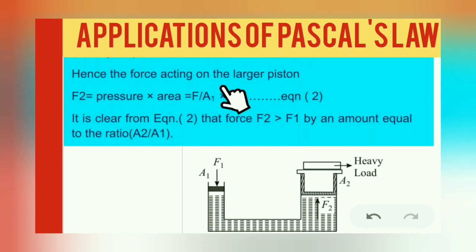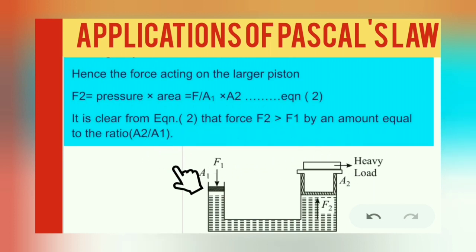Then we can say that according to Pascal's law, the same pressure is transmitted to the larger cylinder of area A2. Hence the force acting on the larger piston, that is F2, is equal to pressure into area, that is F upon A1 into A2. That is equation 2. It is clear from equation 2 that force F2 is greater than F1 by an amount equal to the ratio A2 by A1.